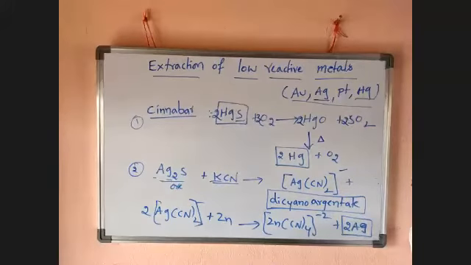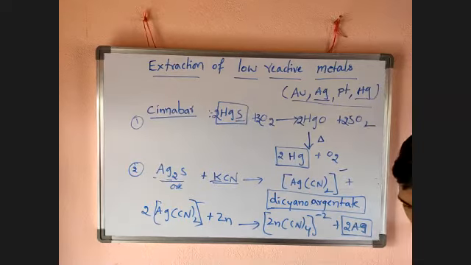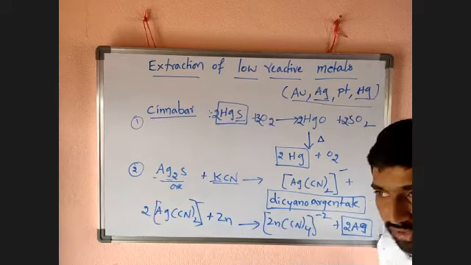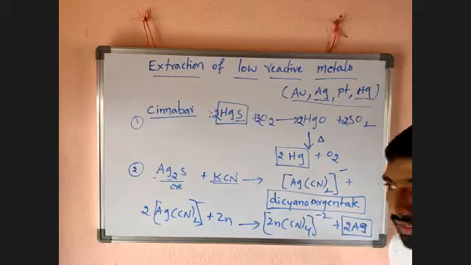Generally, we want silver. What is the importance of metallurgy? To obtain metal from the earth's crust. Metals are obtained in the form of ores. That is our aim.